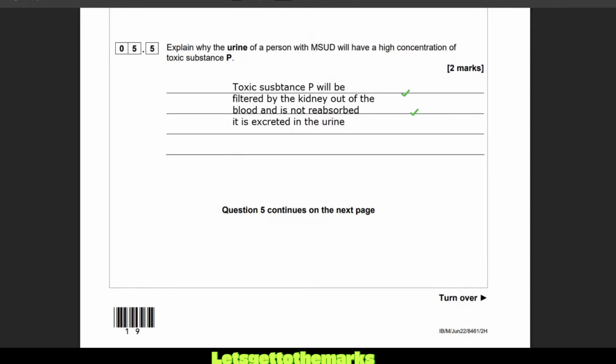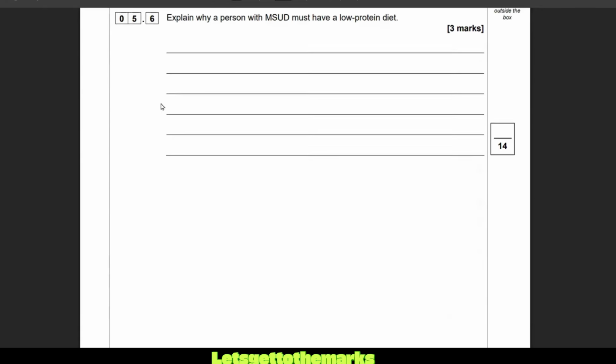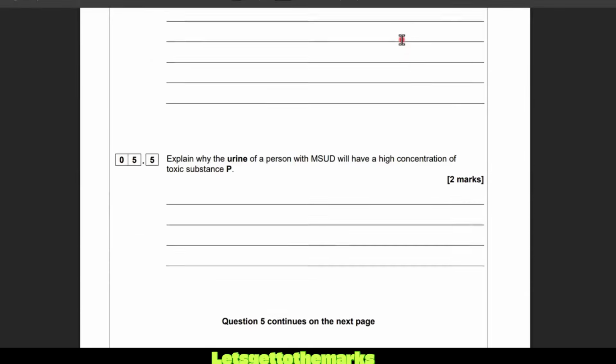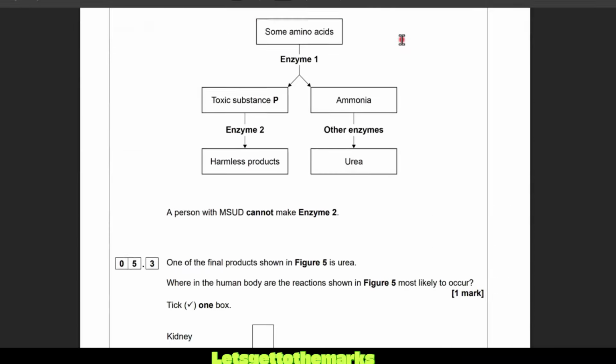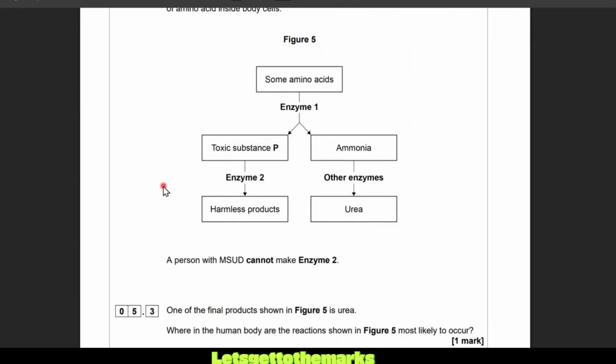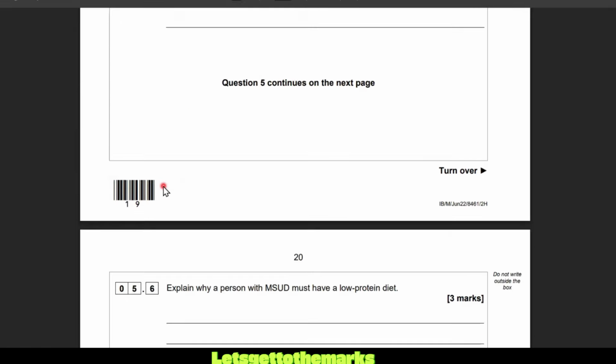Oh my gosh, does this question never end? It's 14 marks. What a long question. Explain why a person with MSUD must have a low protein diet, worth 3 marks. Let's go and check that diagram in figure 5. Why is it good for them to have a low protein diet? Look, when we eat protein, it gets turned into amino acids. If you have amino acids, you're going to make toxic substance P and you're not going to be able to break it down, so it's going to harm you because it's toxic. So a low protein diet means less amino acids, less enzyme 1 turning into less toxic substance P. So let's go put that down into our answer.